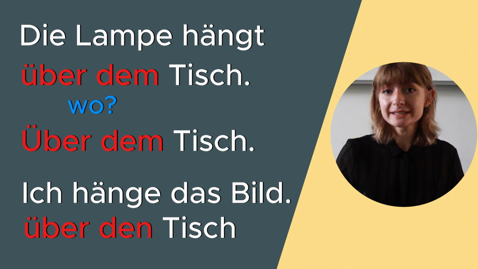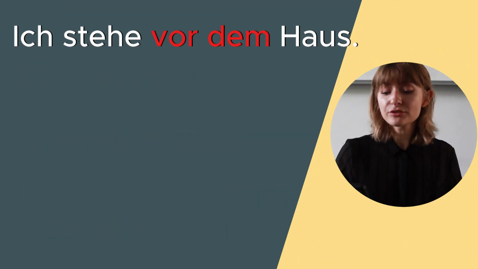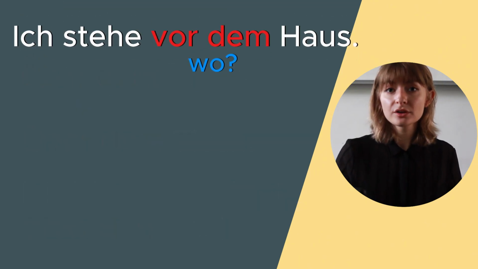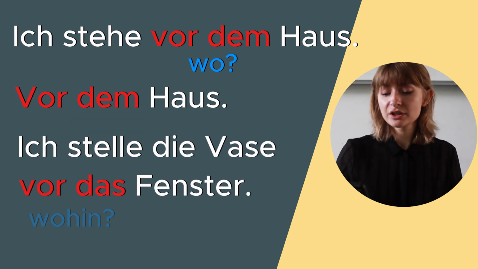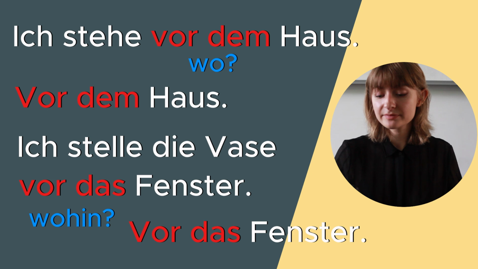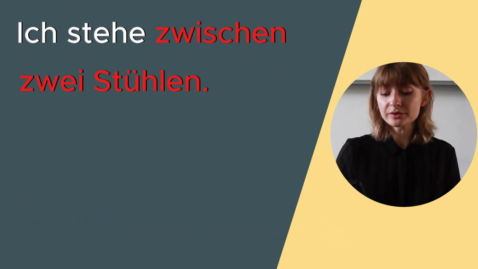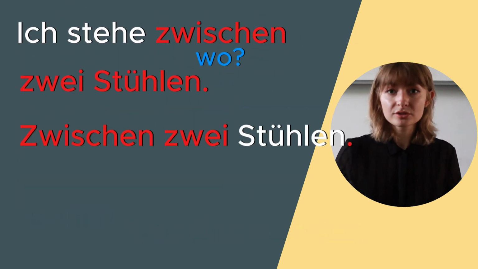Wohin? Über den Tisch. Ich stehe vor dem Haus. Wo? Vor dem Haus. Ich stelle die Vase vor das Fenster. Wohin? Vor das Fenster. Ich stehe zwischen zwei Stühlen. Wo? Zwischen zwei Stühlen. Okay, so if you're going somewhere, you always use accusative, and if you already are somewhere, you always use dative. Now, what if you have a verb plus preposition like this, right?